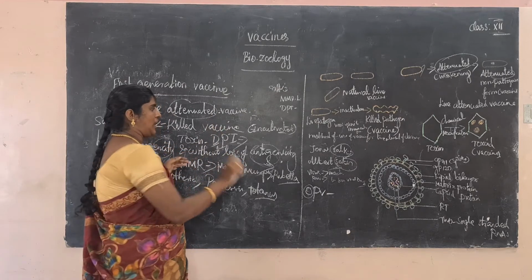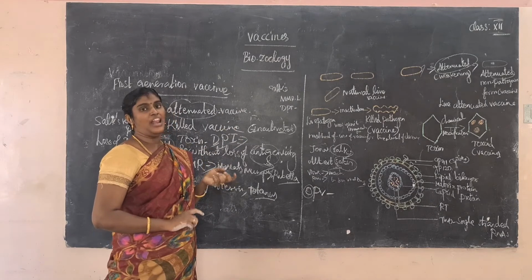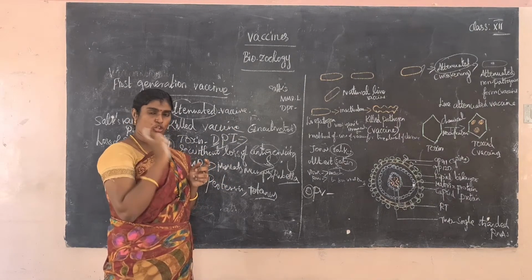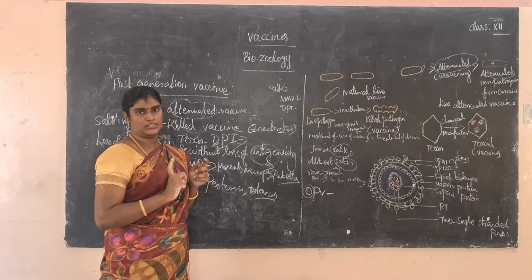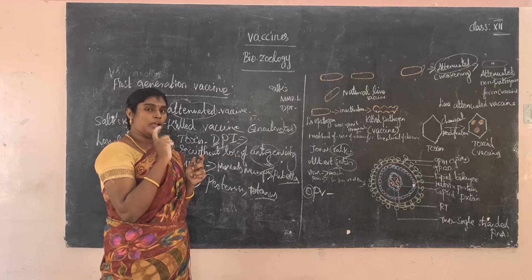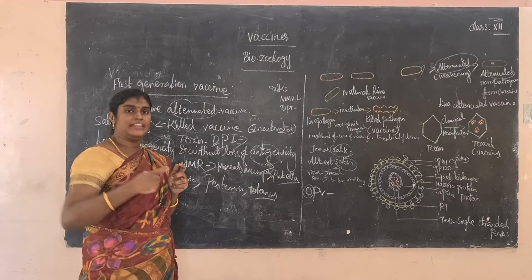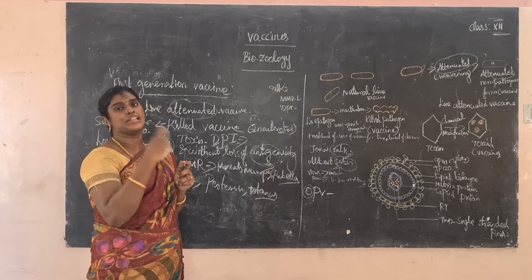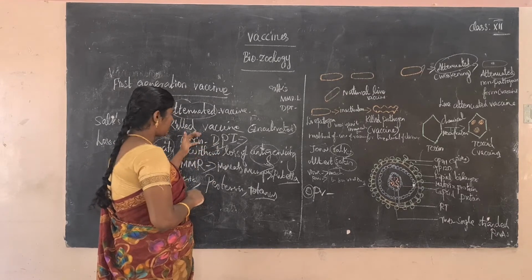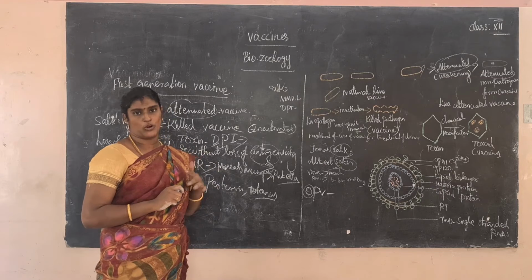So what is the meaning of live attenuated? Live vaccine, but attenuated means loss of pathogenicity without loss of antigenicity. Pathogenicity capacity is killed or destroyed, but the antigenicity capacity is present. What is the meaning of antigenicity? To stimulate the immune response, that is called antigenicity capacity. The best example is MMR, the Measles, Mumps, Rubella vaccine.